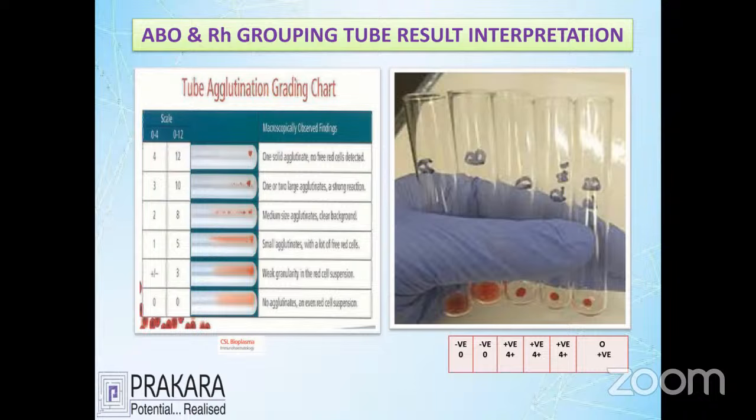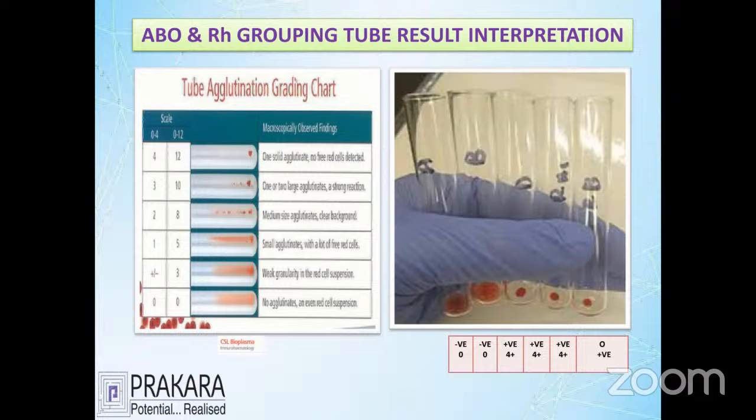I told you already in the slide method about 1 plus, 2 plus, 3 plus. In the same way, you should interpret the report of ABO grouping in the test tube itself, by the presence of reaction. If the presence of button formation is at the highest level, it is going to be 4 plus. If the button formation is of a lesser amount, it is going to be 3 plus. So according to the formation of agglutination, we give a report from 4 plus to 1 plus.